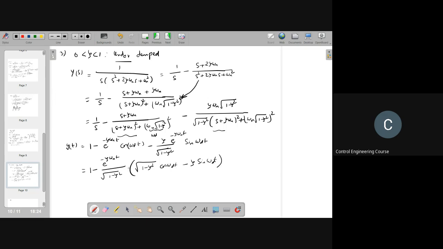Then I can write this as 1 minus e to the power of minus zeta omega n t by square root of 1 minus zeta square into cos of omega dt plus phi, where phi is equal to tan inverse of square root of 1 minus zeta square by zeta. Any doubts here?